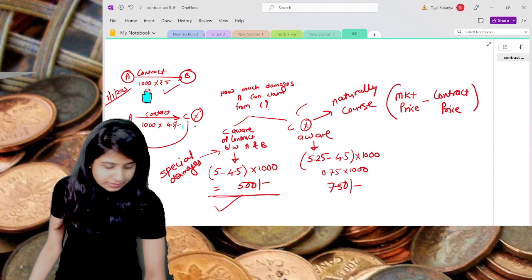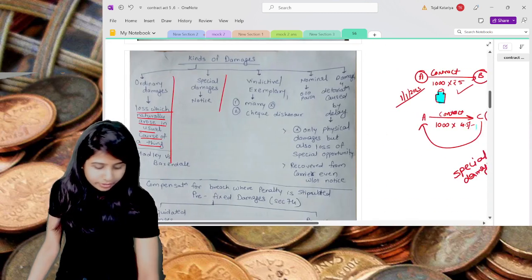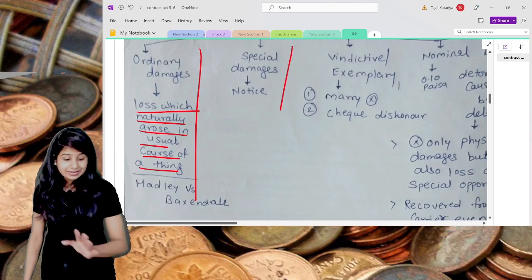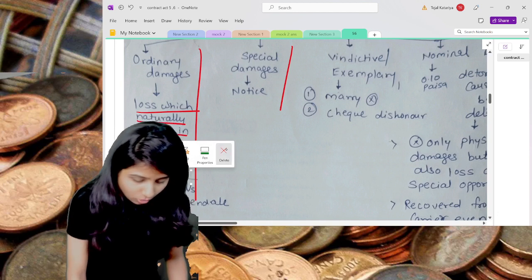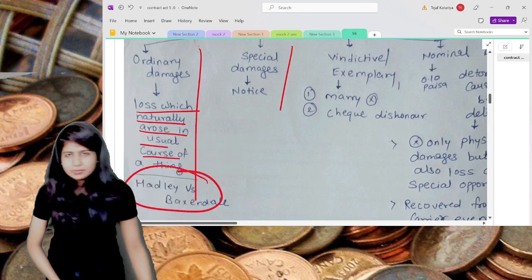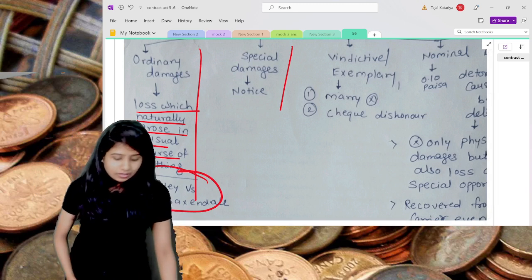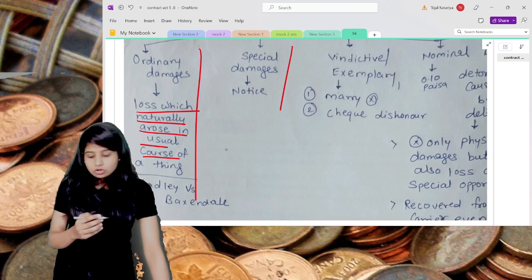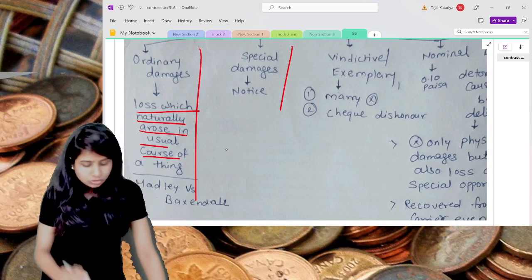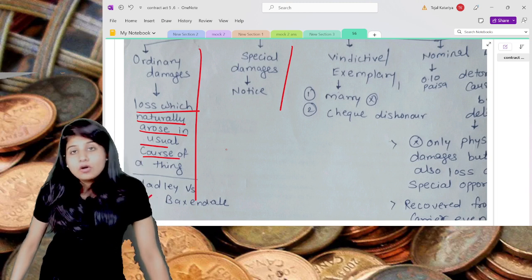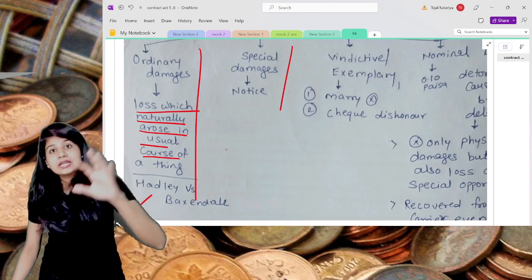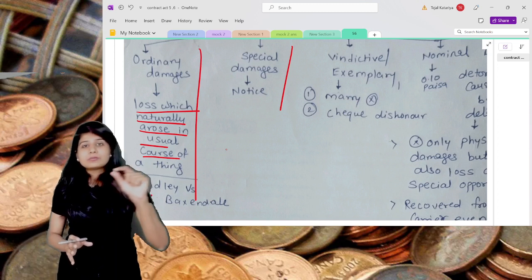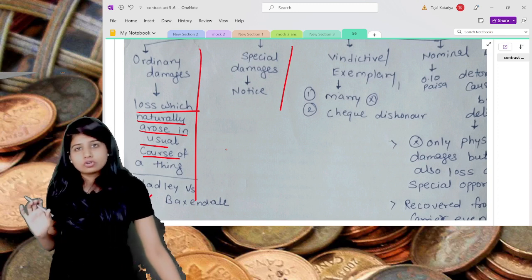So please understand, this question is quite important from your examination perspective. First of all, kinds of damages. First is ordinary damages and the second is special damages. In ordinary damages, you already have a similar case law, if you guys remember, Hadley versus Baxendale. You just go through that case law also. Whenever you get a question on original damages, you are supposed to write this case law for sure in your exam. Don't write the entire facts of the Hadley case, otherwise you will not get the marks. You are just supposed to mention the name of the case law.